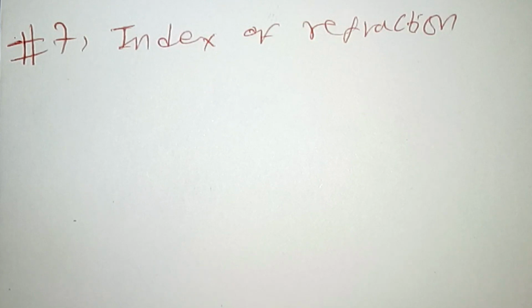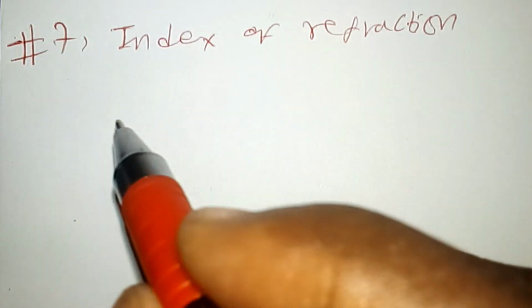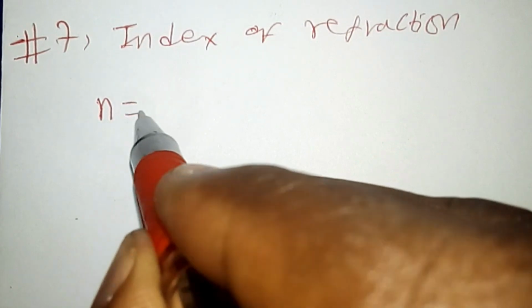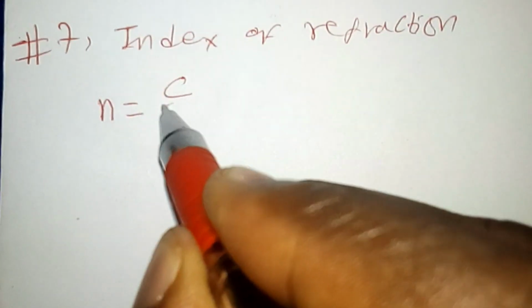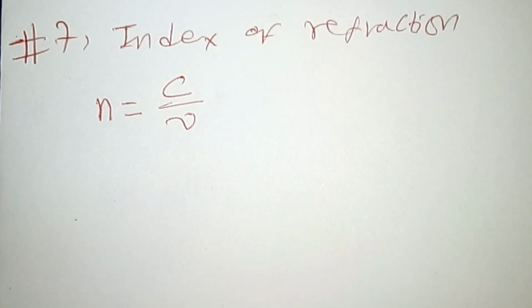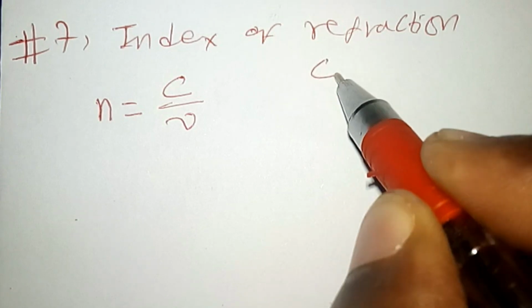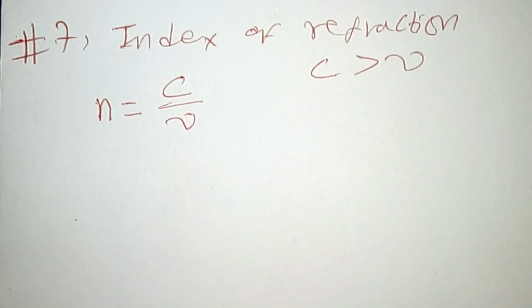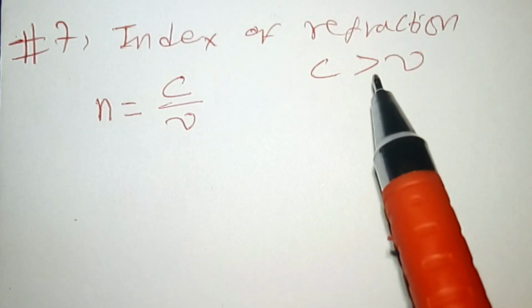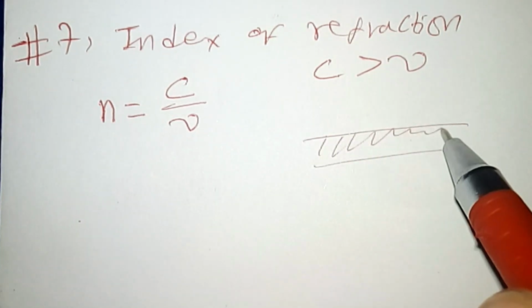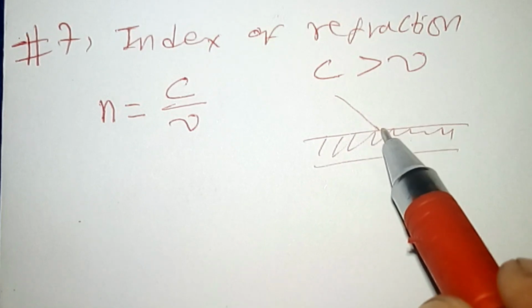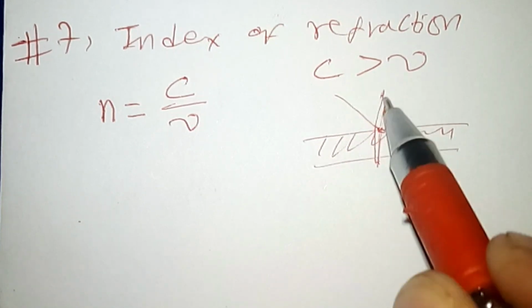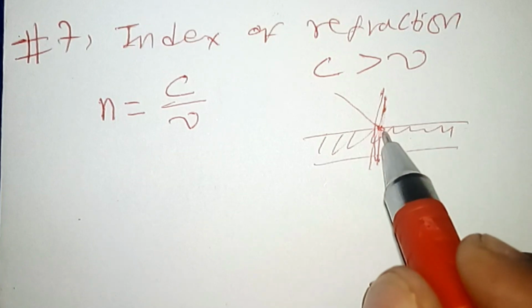Index of refraction is the measure of how much the light is refracted when it passes from vacuum to a certain medium. It is defined as the speed of light in a vacuum, C, divided by the speed of light in a medium, V. The speed of light in vacuum is greater than in a medium, so when light passes from vacuum into a medium, its speed decreases. Light always refracts, and when the medium has a high refractive index, it refracts more.